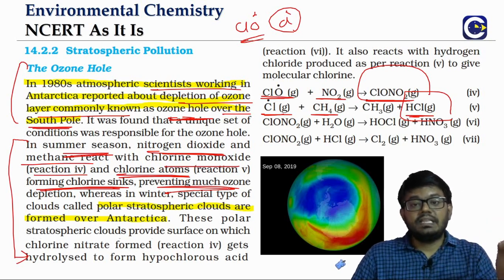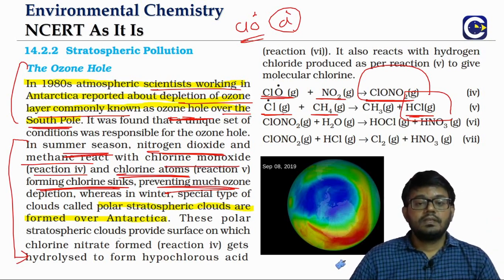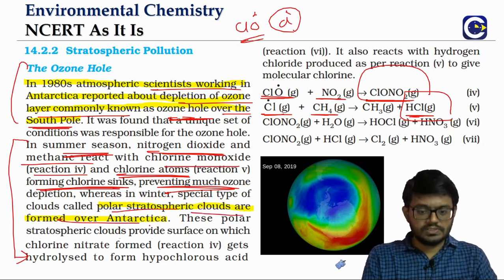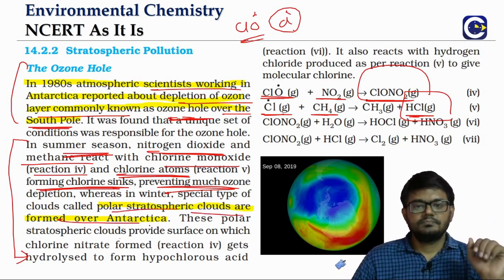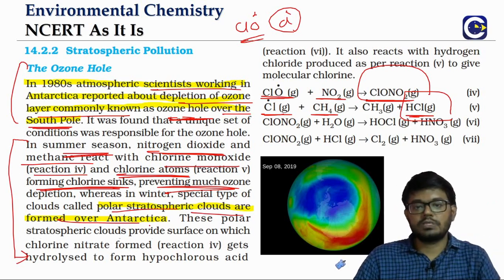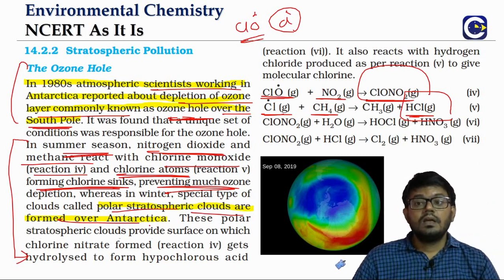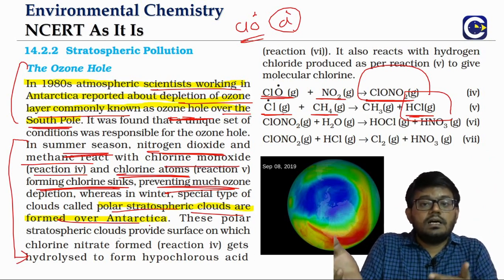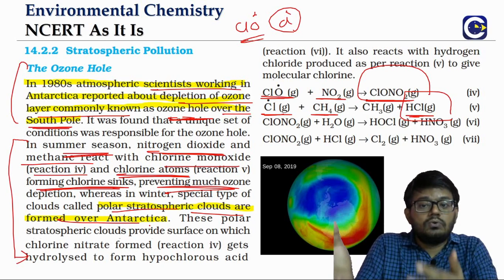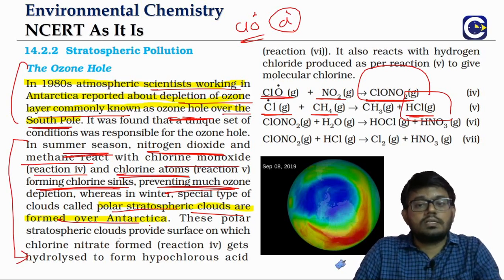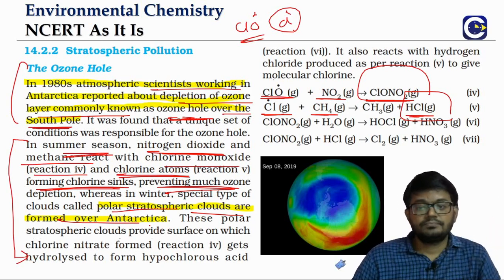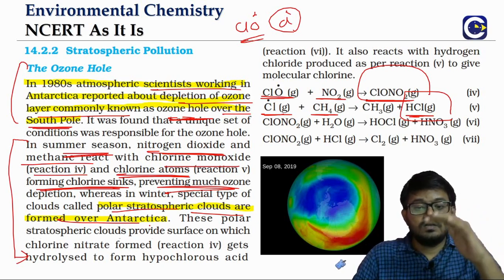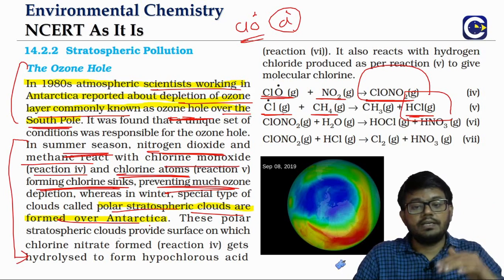But when the winter comes, there will be something called the polar stratospheric clouds that will be formed in the Antarctica. In the upper layers of the atmosphere, we will have the formation of the clouds. Now, if these clouds are not formed, this unreactive chlorine form will not be able to cause the depletion of the ozone again. But because of this Antarctic cloud formation, or we call it what?